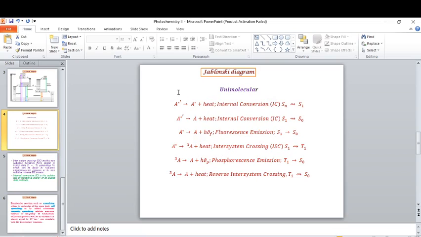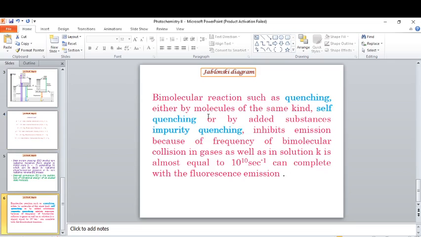If the system involves more than one molecule, then bimolecular processes may occur, that is quenching. Quenching of fluorescence means decreasing the intensity of fluorescence.